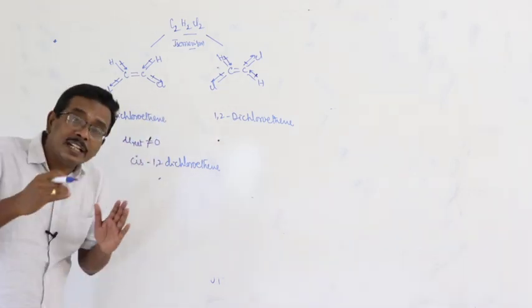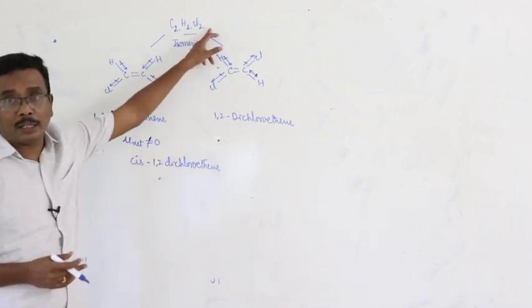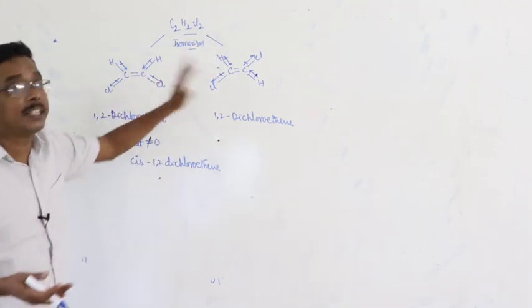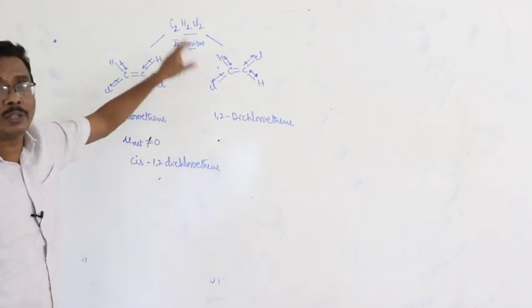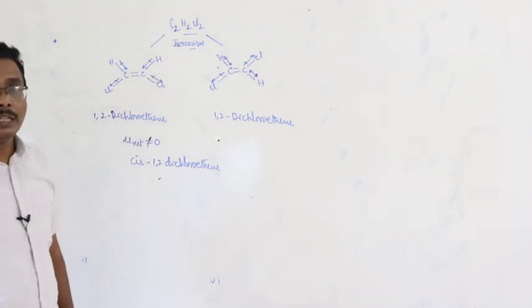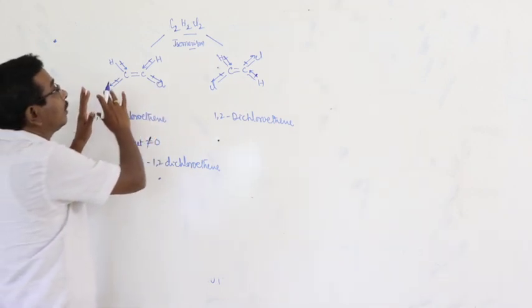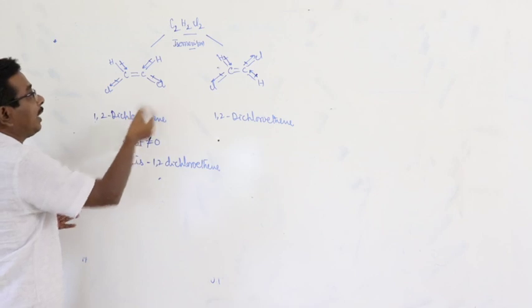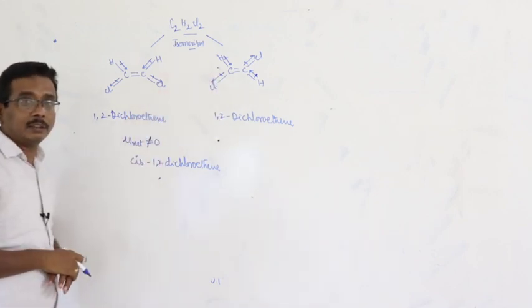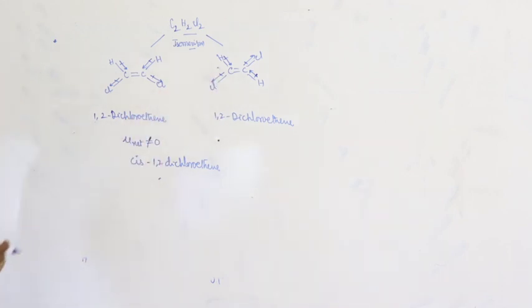Compounds having the same molecular formula but different physical and chemical properties are known as isomers, and that phenomenon is known as isomerism. I will give the structures of two different dichloroethenes. Now we have to identify the isomers as well as the phenomenon of isomerism in this.